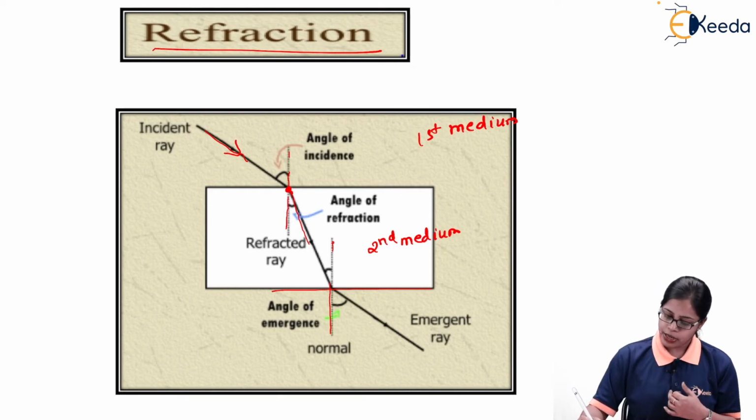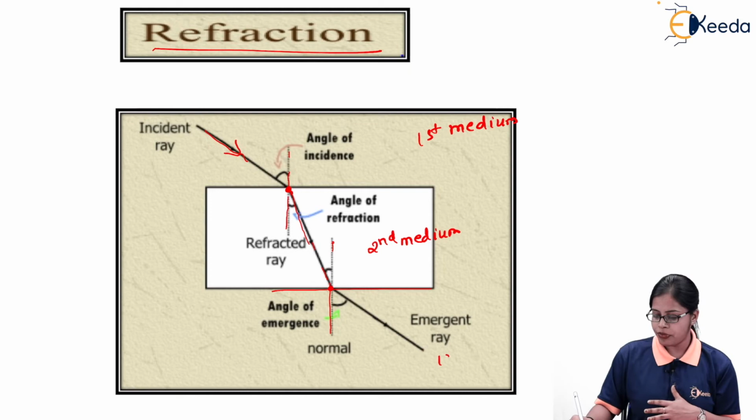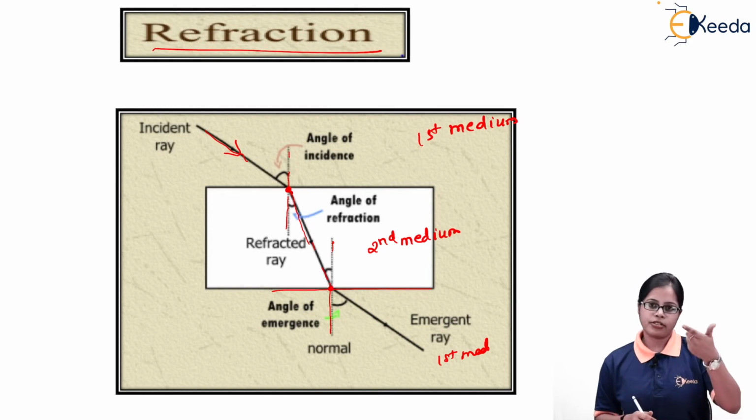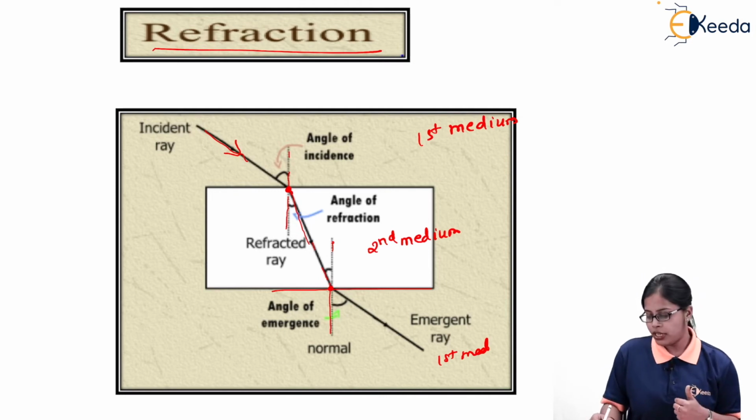So this is going to behave as a refracted ray, and as the refracted ray again comes to this point, it is moving from the second medium to the first medium. So as we can see, the medium is again changing because the ray of light is traveling from the second to the first. So as the medium changes, again the ray of light is going to change its direction.